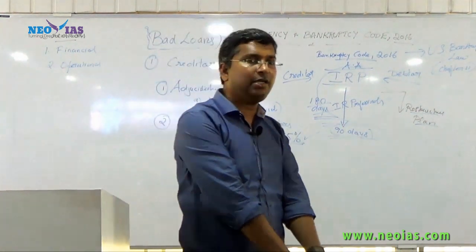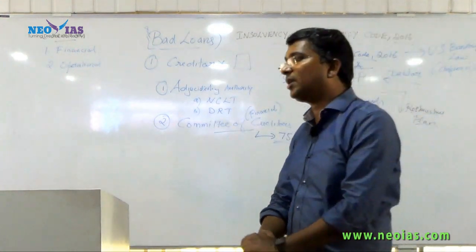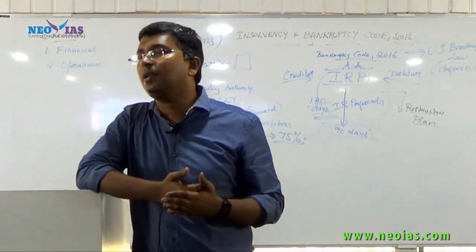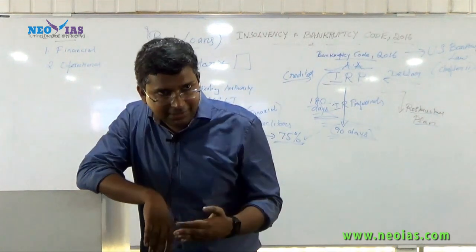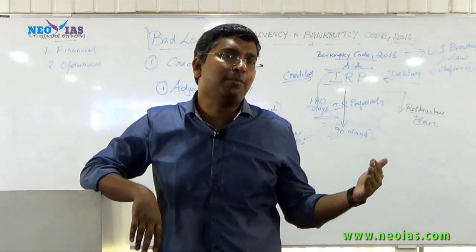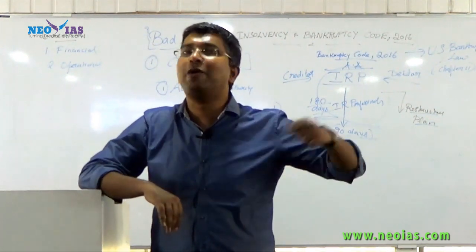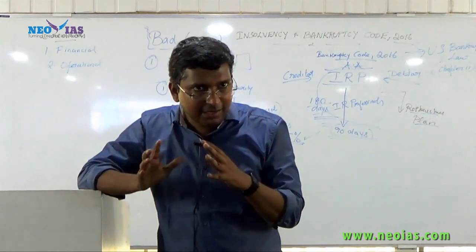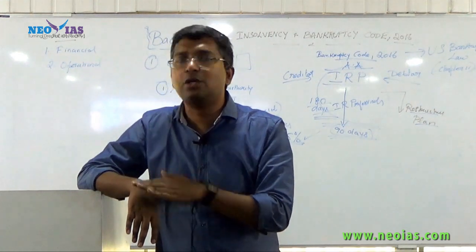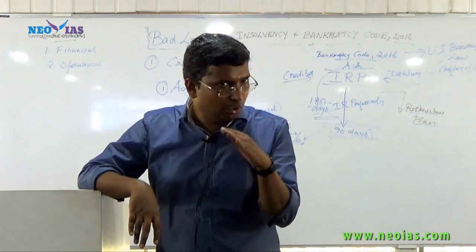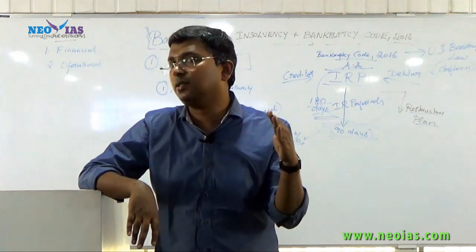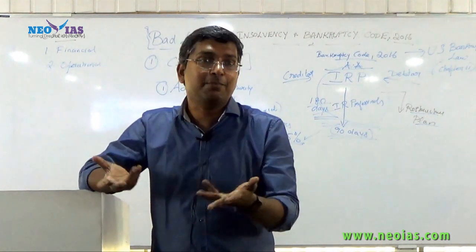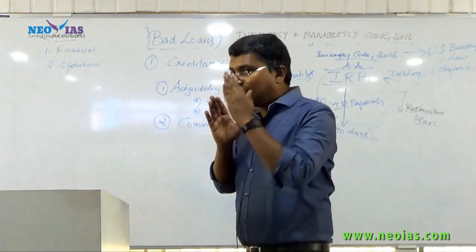Now regarding the operational creditor, why has the operational creditor been given last priority? Because we don't know the relationship between the debtor and the operational creditor. The operational creditor might be his friend. There could be an understanding that, oh, I owe you this, so first I will give you and settle this money and go back. You are getting the point? So in order to avoid such an issue, first the dues will be given to the financial creditors and the workmen, and finally only to the operational creditor if there is any balance. Okay, so this is one angle to the issue.